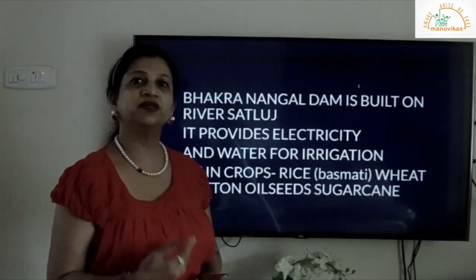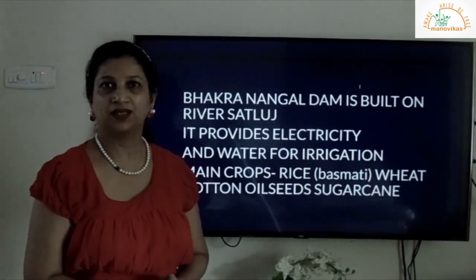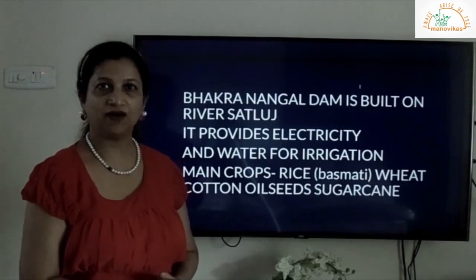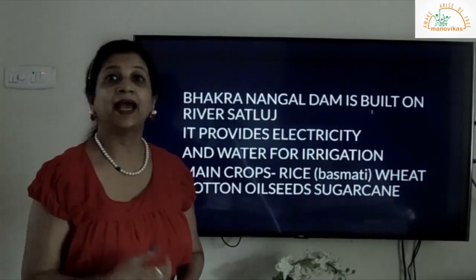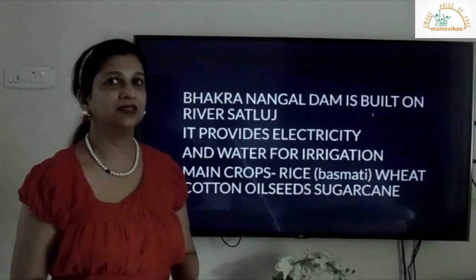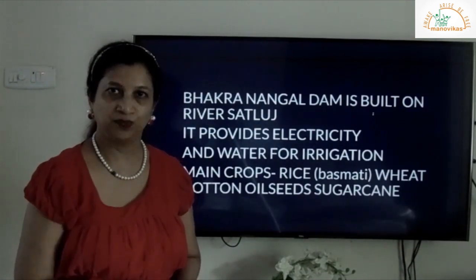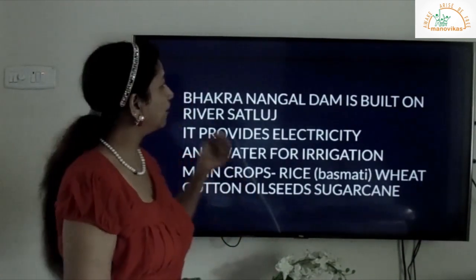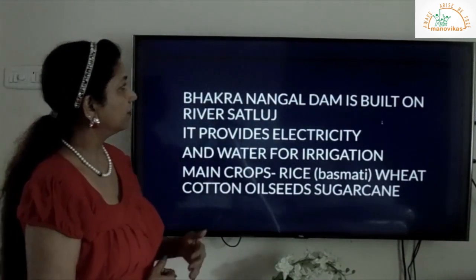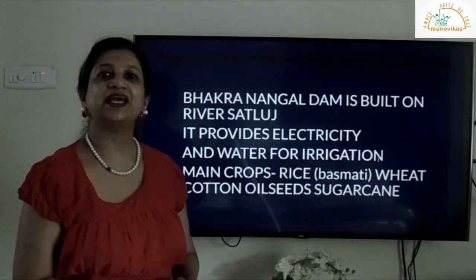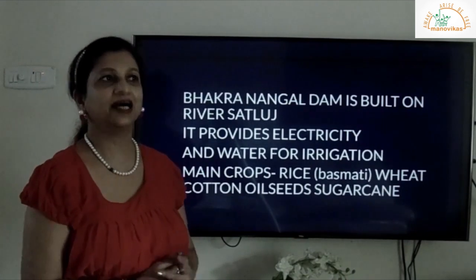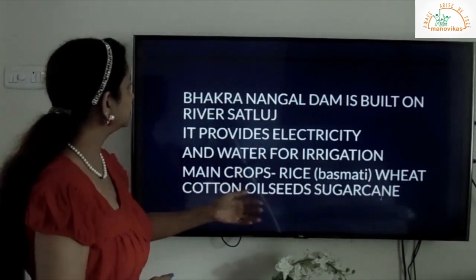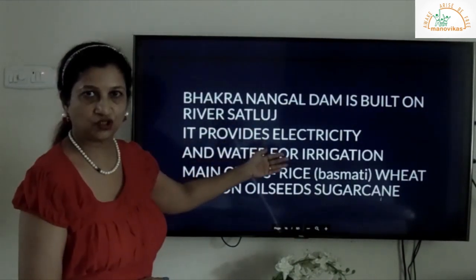So now children, we have the Salaulim Dam, isn't it? In Goa we have the Salaulim Dam, and Margaon, all of us get water from this dam. So in the same way the Bakra Nangal Dam provides water to the states of Punjab and Haryana. So that is built on the river Satluj.